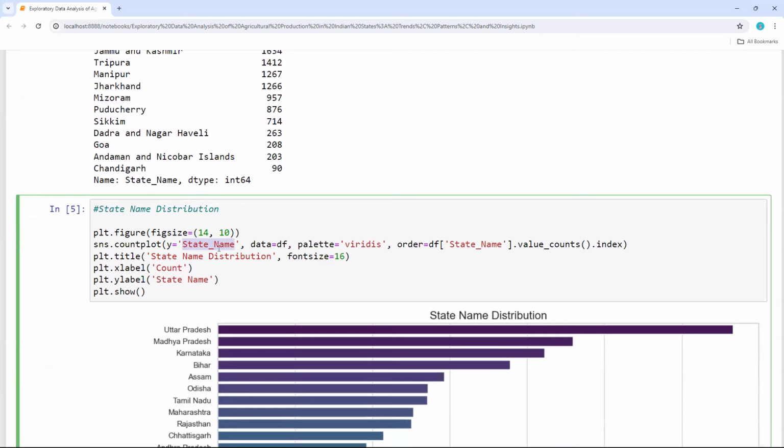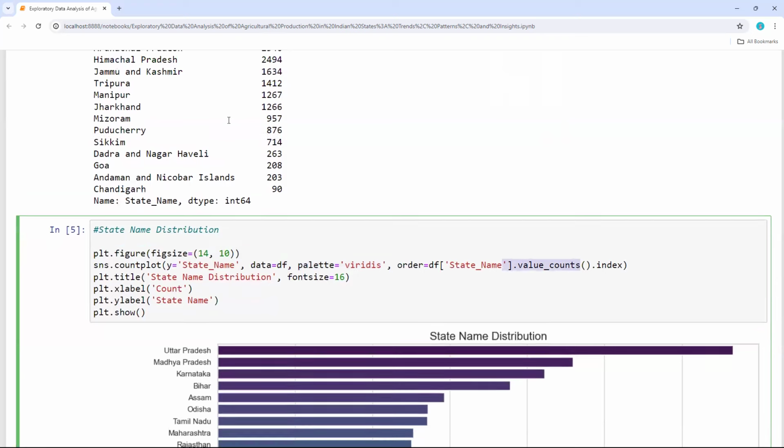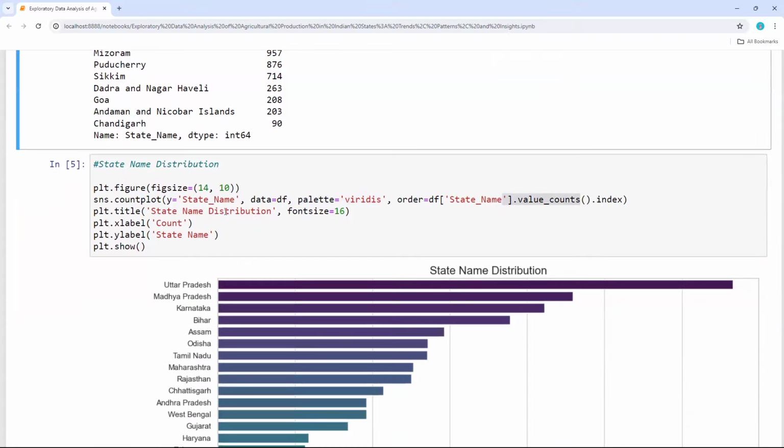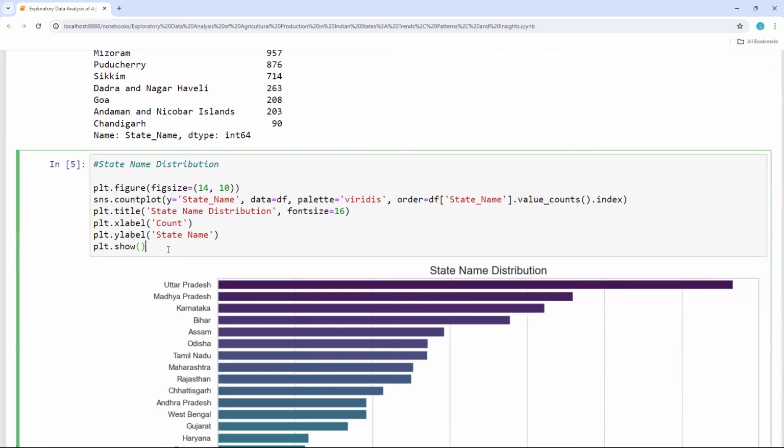So y is equal to state name, and my data is df, and I'm giving the color, in order to get the styles for the bars. And I wanted value counts, same as above, so order I wanted in the number of counts. So I'm giving the title size and the X label, Y label, and if I run this, I'll be able to see.